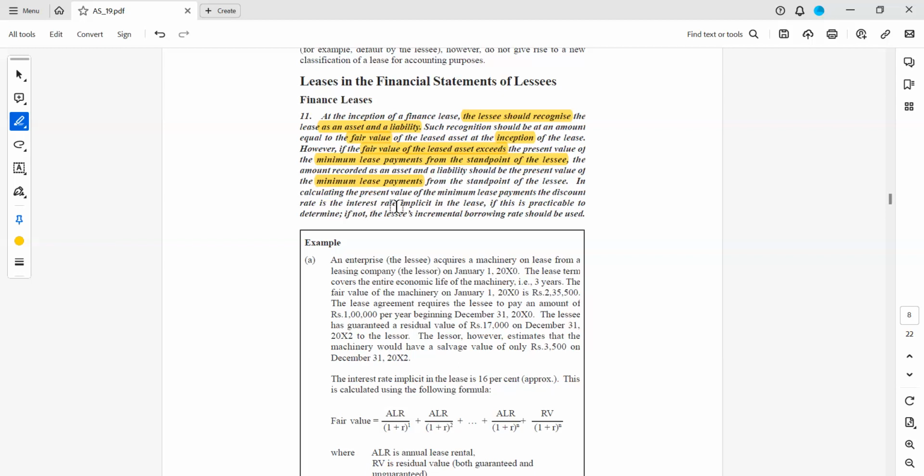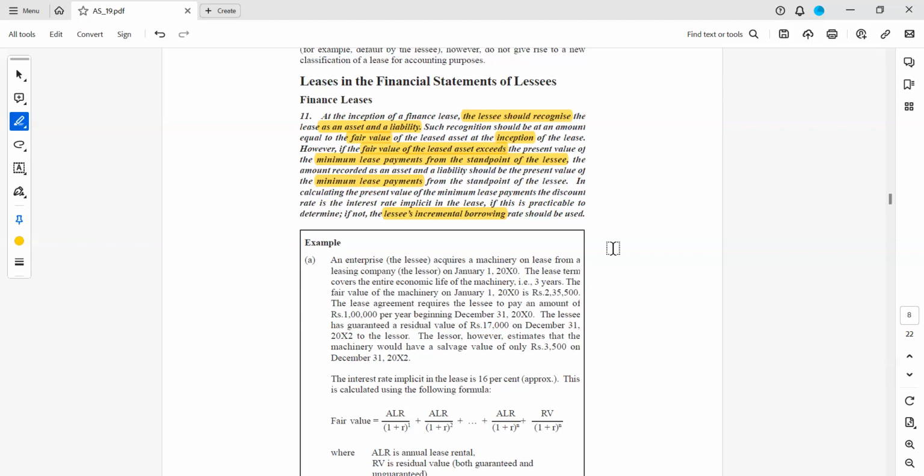In calculating the present value of the minimum lease payments, the discounting rate is the interest rate implicit in the lease, if this is practicable to determine. So if we have sufficient information, how much discount factor, all these things, then you will do it. Suppose there is no information available as per the agreement, what will be the discounting factor? Then you have to see the lessee's incremental borrowing rate.